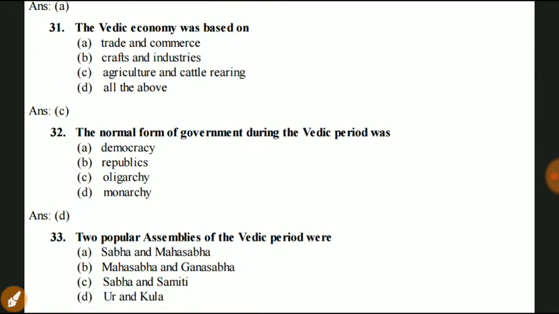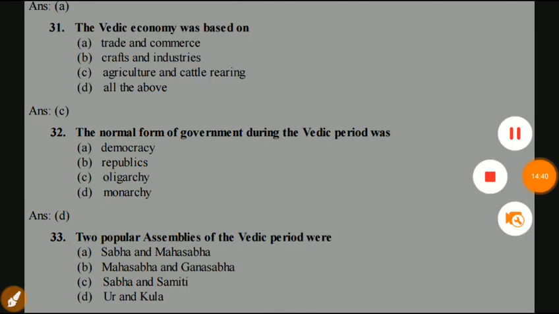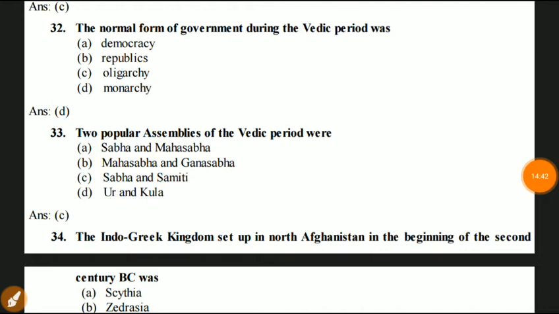Next question 31. The Vedic economy was based on trade and commerce, craft and industry, agriculture, cattle rearing, and all of the above. Agriculture and cattle rearing. Question 32. The normal form of government during the Vedic period was democracy, republic, oligarchy, monarchy.